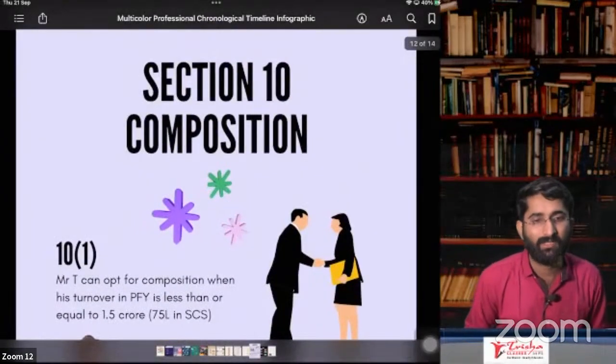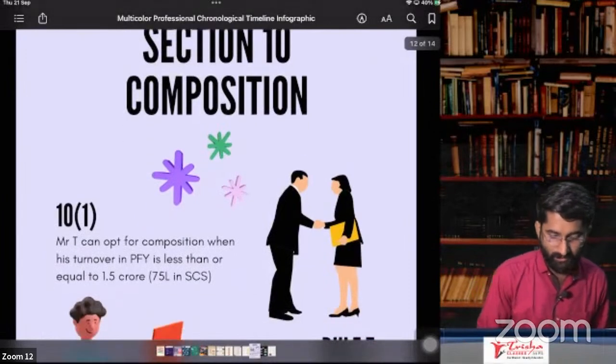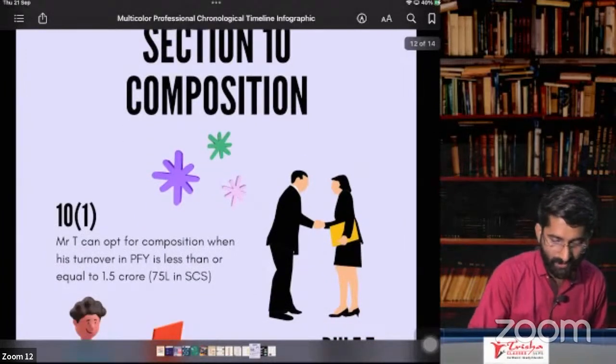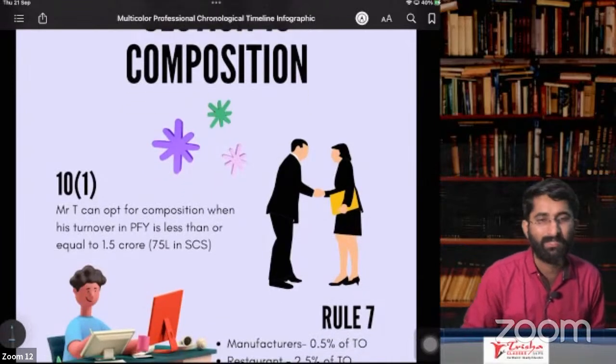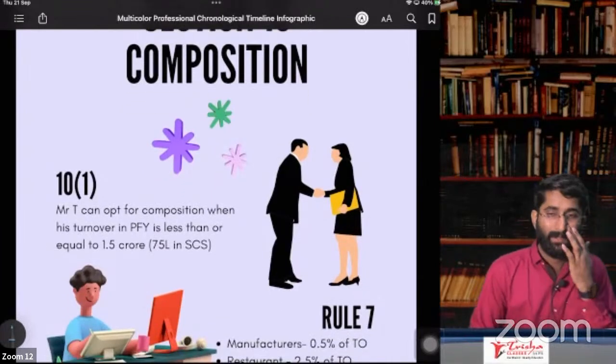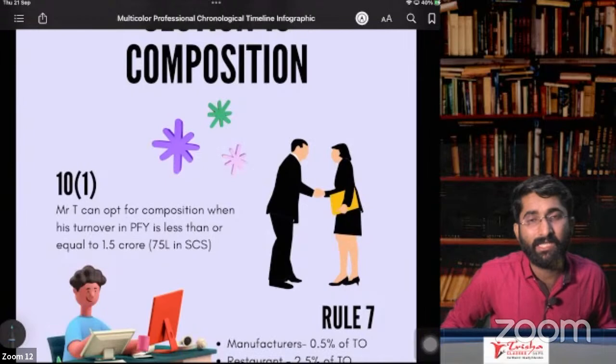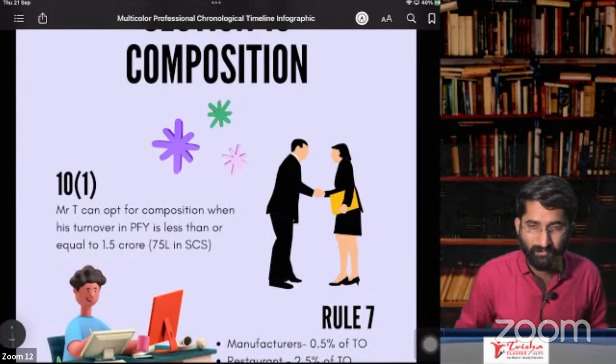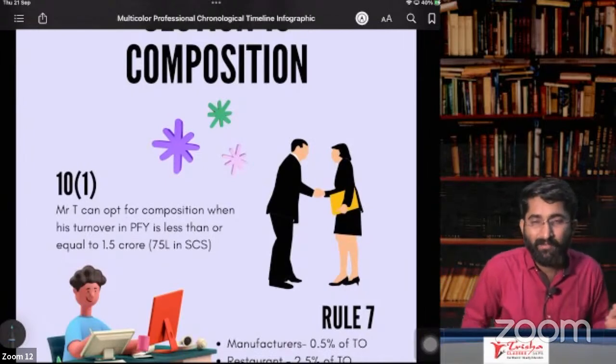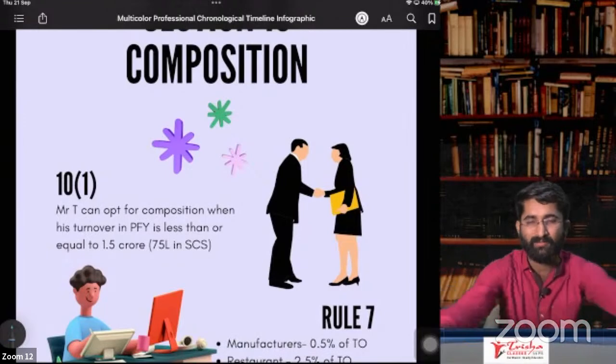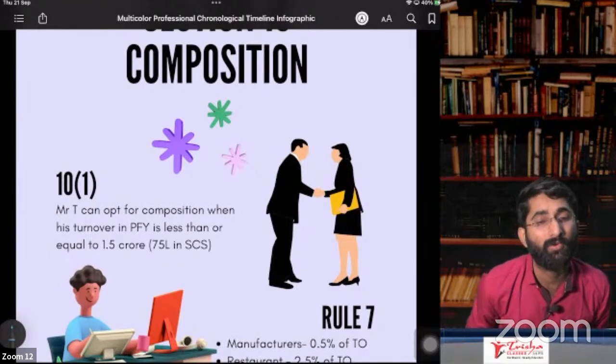composition registration. Section number 10, that is about composition. Shall we start? Yes, sir. We'll start composition. Sir, who is a composition dealer? See, normal registration is for the big people. Normal registration is for if your turnover is more than 1.5 crores. Then you have to go for normal registration.